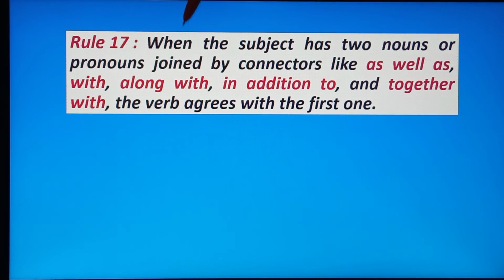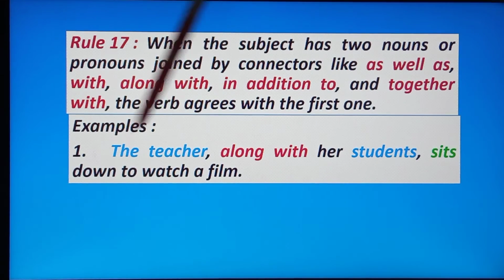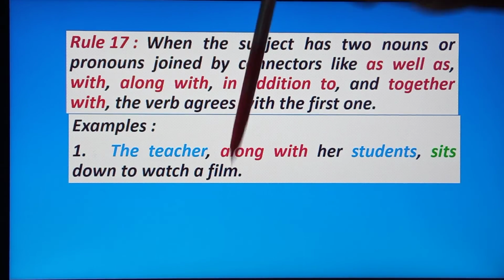Rule 17, when the subject has two nouns or pronouns joined by connectors like as well as, with, along with, in addition to, and together with, the verb agrees with the first one. Okay, now see the example. The teacher along with her student sits down to watch a film.